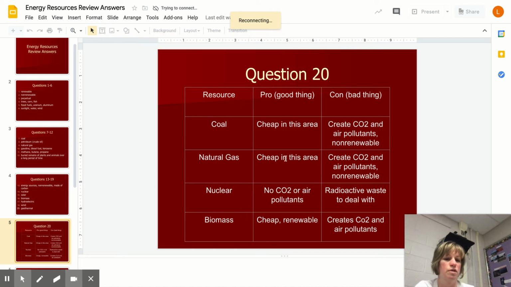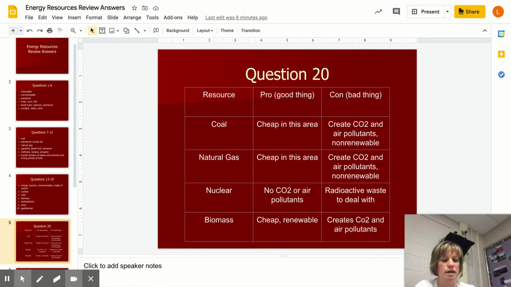Do you notice natural gas is identical, right? And it makes sense because that's a fossil fuel, so still cheap in this area and actually less expensive than coal overall now. And that's why more power plants are going to burning natural gas instead of coal. And it still does create carbon dioxide and air pollutants. Now, you remember that natural gas creates less carbon dioxide than burning coal, but it still makes it.